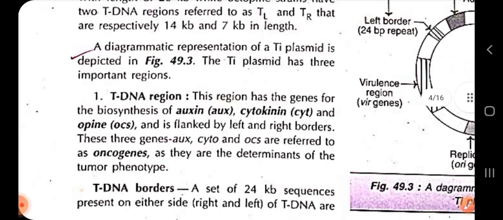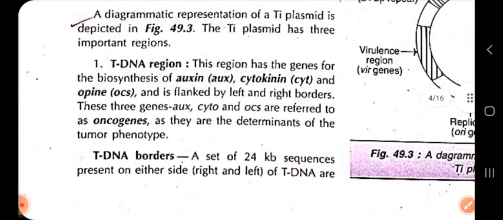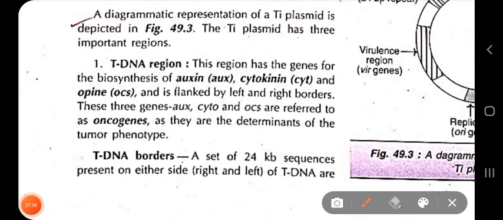Now, I have not shown you the Nopaline strain of Ti plasmid and Octopine strain of Ti plasmid, but I will try to show you in the next pages. In the next pages, the Octopine and Nopaline strains of Ti plasmid have been shown. But let us see the general representation of a Ti plasmid, also all the DNA regions. So the Ti plasmid has three important regions. There are also some minor regions that we are not studying here.